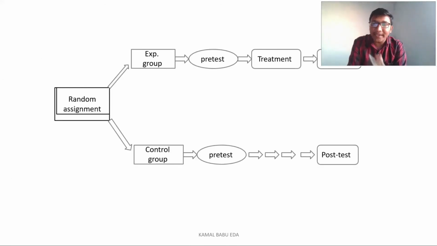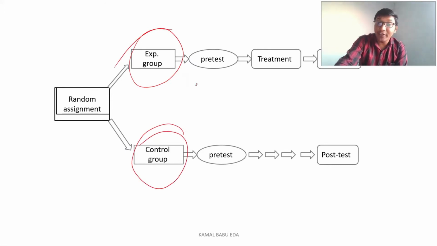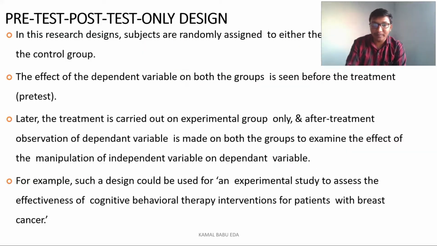So this was the pre-test and post-test group design. As you can see, it has one experimental group and one control group. We are doing the pre-test for both groups, the experimental group and the control group, and treatment is only given to the experimental group, whereas treatment is not given to the control group. The post-test we are conducting for both the groups. So this one is the pre-test and post-test only design.